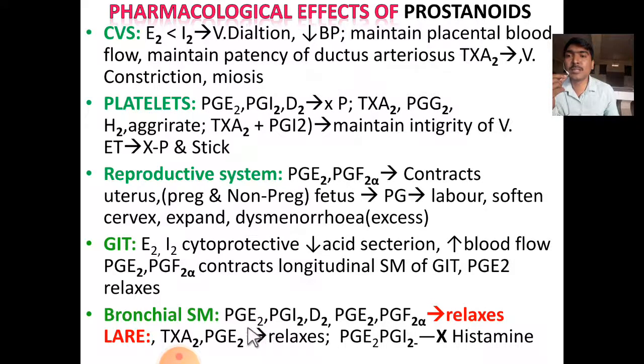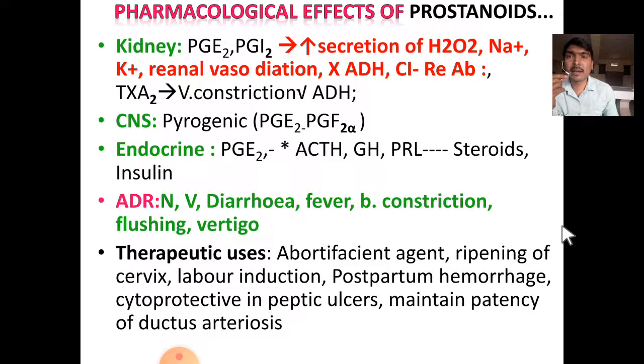Coming to the bronchial smooth muscle, PGE2, I2, D2 and PGF2 alpha usually cause a short period of relaxation. Later, PGF2 alpha and thromboxane A2 cause contraction of the bronchial smooth muscles. That is the early response, and here the late response: overall, there is contraction of bronchial smooth muscle. PGE2 and I2 inhibit the histamine activity and the release of histamine from mast cells.